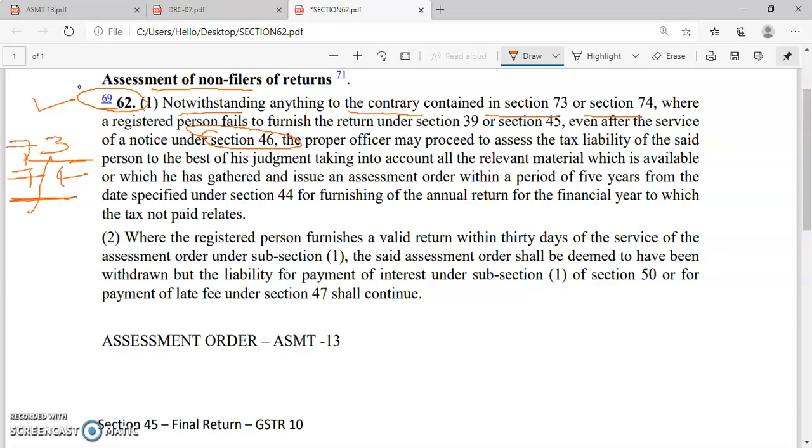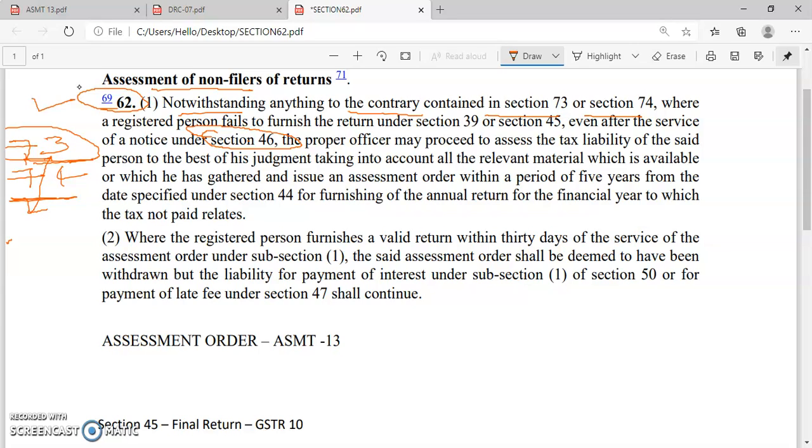Section 73 is regarding the determination of the tax not paid, short paid, erroneously refunded, or inaccurate input tax credit claim, that is the excess input tax credit claim, in a case otherwise than fraud or suppression of a fact.